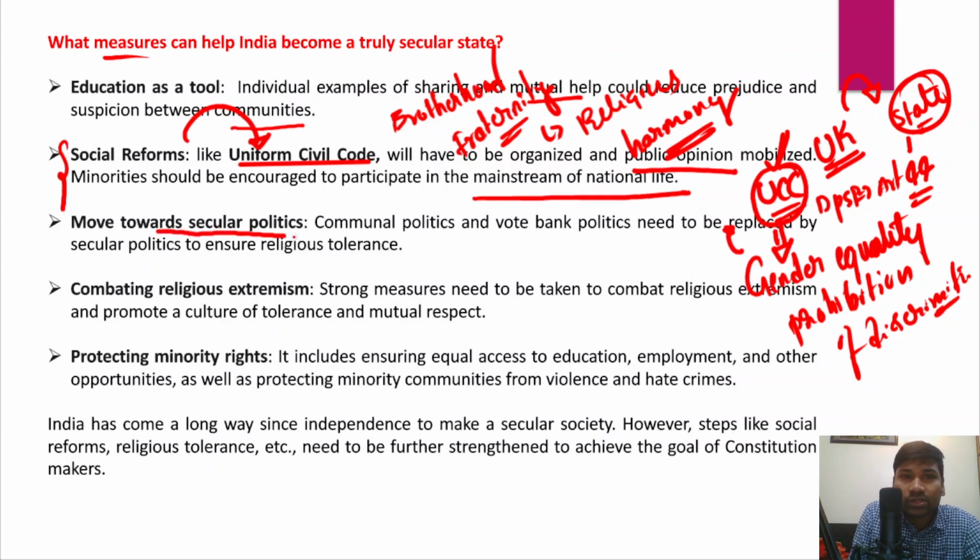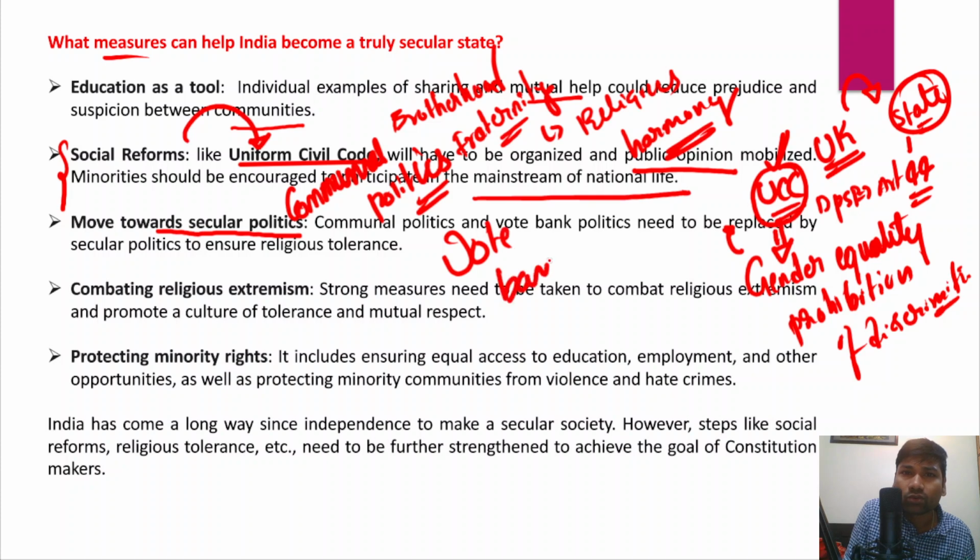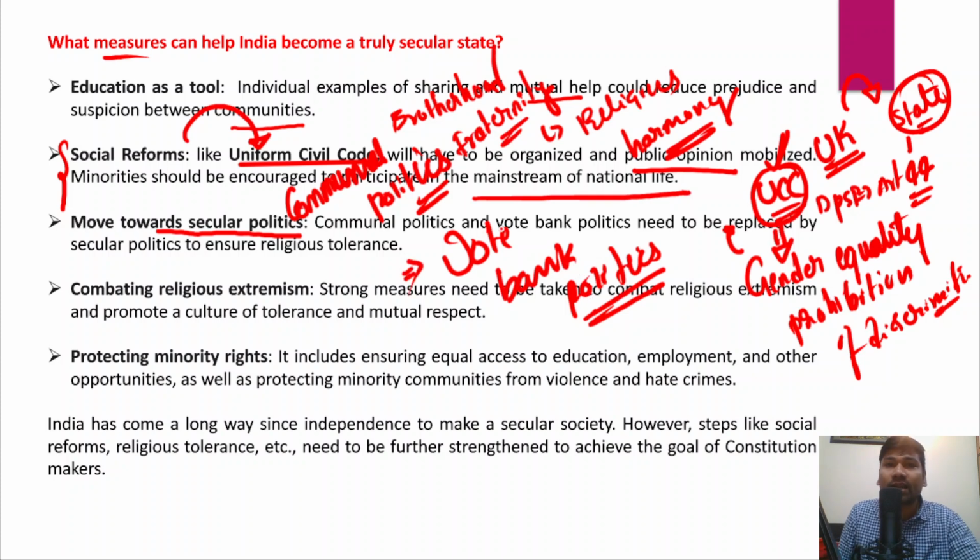And in fact, move towards a secular politics. For example, we very often see communal politics, right? Apart from communal politics, we also very often see vote bank politics. Now it is very important that we should have a healthy democratic culture, so that it would not result in vote bank politics or communal politics. So people will not fall prey to communal politics and vote bank politics.